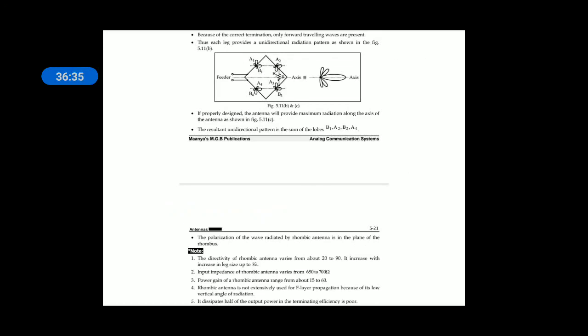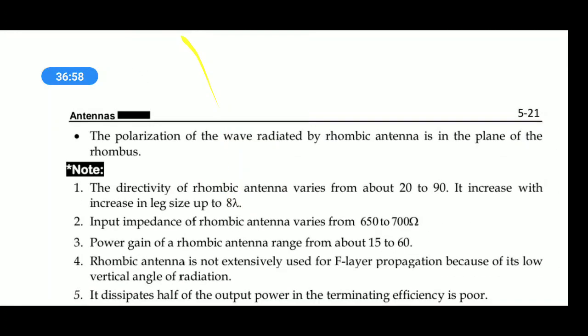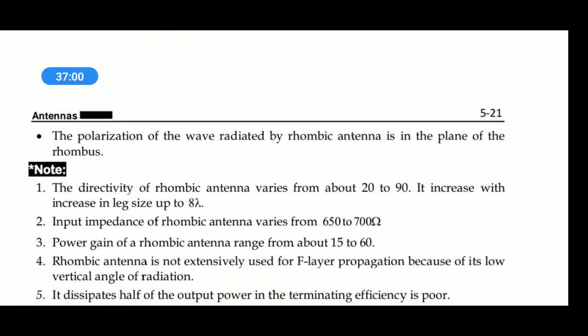The rhombic antenna produces a unidirectional radiation pattern, and it is in the plane of the rhombus. It is not perpendicular to the plane of the rhombus, the radiation is along the plane of the rhombus. Directivity is very high. Impedance is also 650 to 700 ohms.